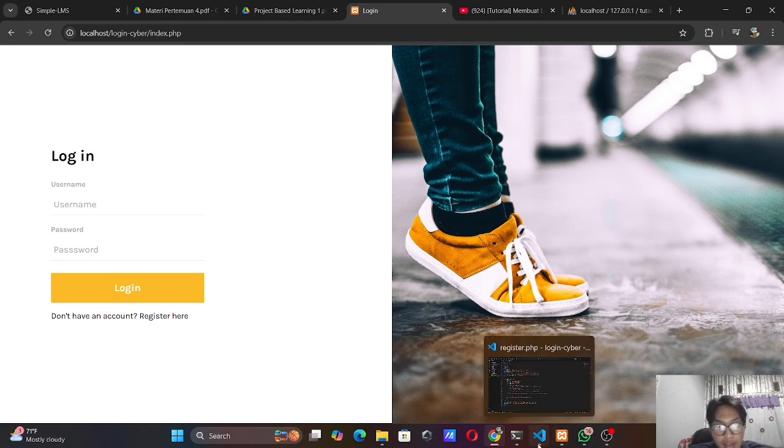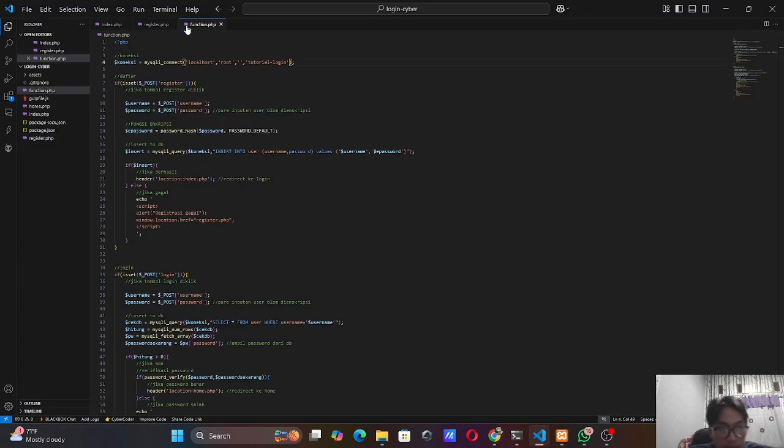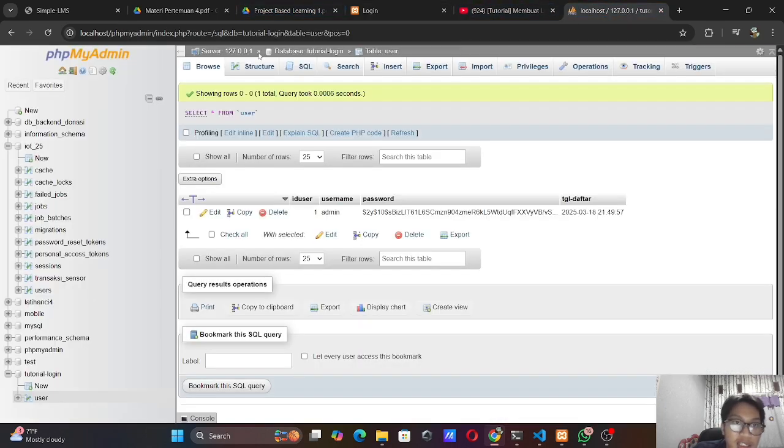But I think I will explain this function first. In the function file, we have the connection. This is from localhost, root, and the DB tutorial login. The name of the DB is tutorial login. Okay, next.